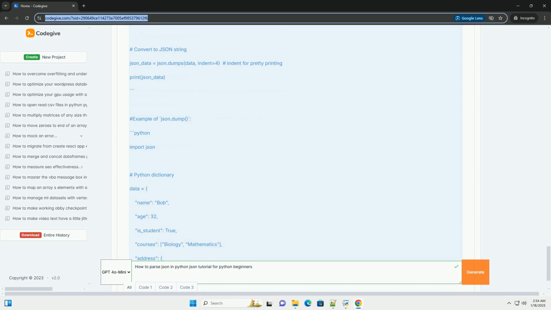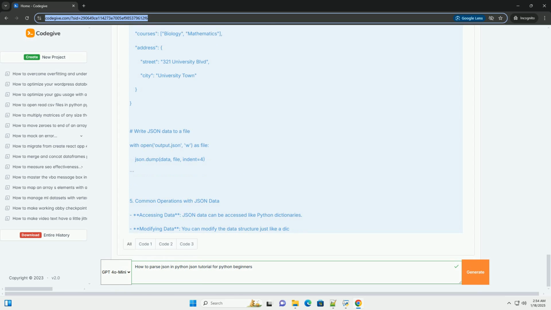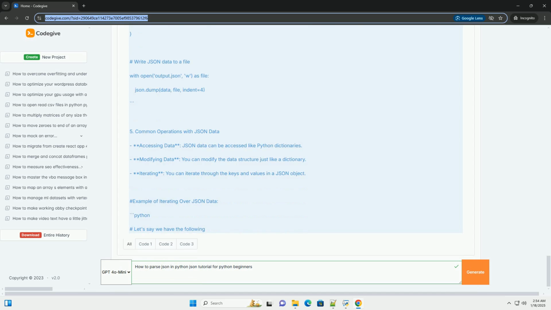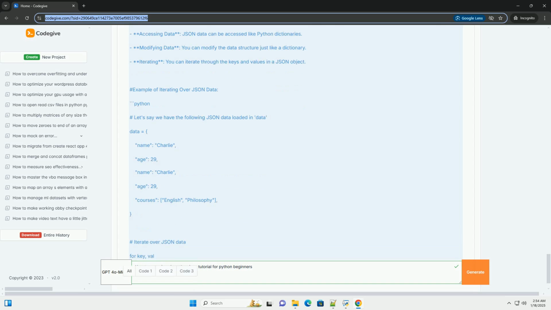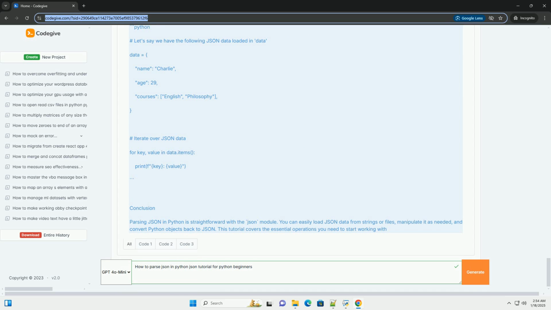What you will learn: 1. Understanding JSON format. 2. Loading JSON data from a string. 3. Loading JSON data from a file. 4. Converting Python objects to JSON. 5. Common operations with JSON data.